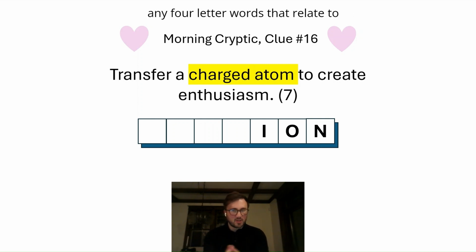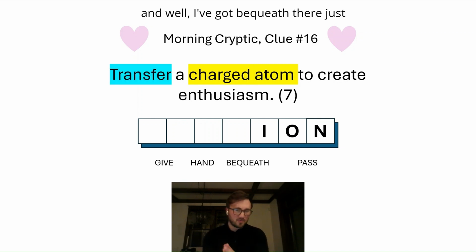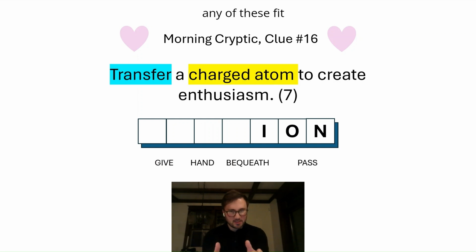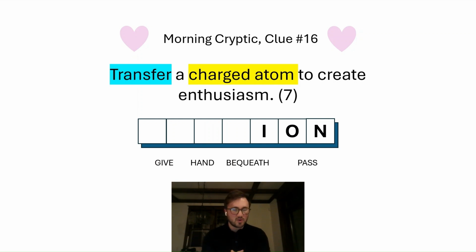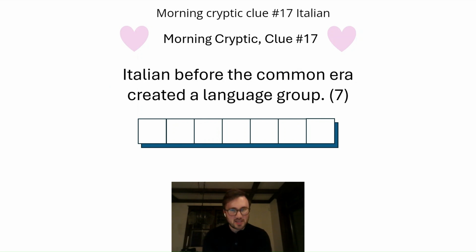So are there any 4-letter words that relate to transfer? Give, hand. Well, I've got bequeath there just for completeness, not, of course, a 4-letter word. Pass is another one. Do any of these fit here before ion to create enthusiasm, which also relates back to Valentine's Day? Well, of course, pass for passion. And there's the answer. Now, cryptic clue number 17.